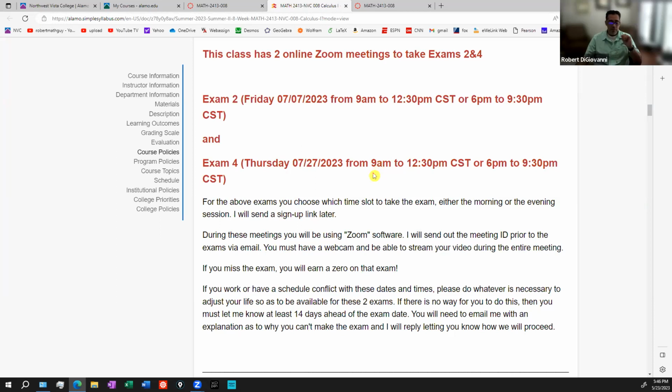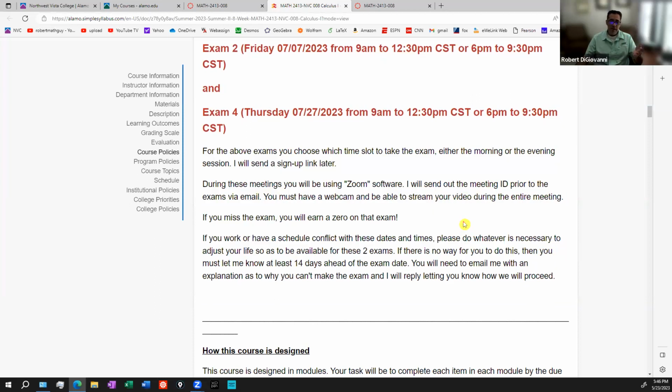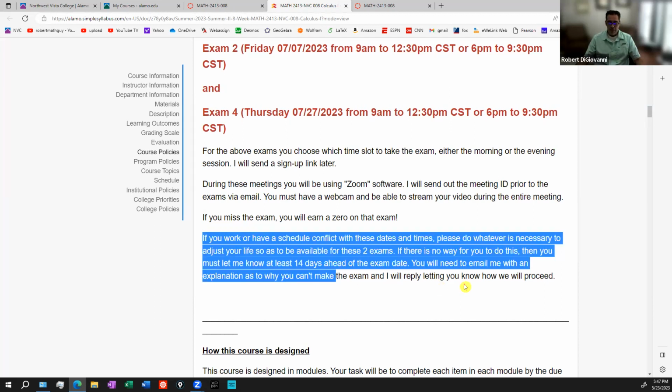If you don't show up, this is all stated right here. If you don't show up, miss the exam, it's a 0. That's it. If you know that there's going to be some sort of conflict where you absolutely are not going to be able to make those sessions, then you'll contact me. You have to give me 2 weeks notice.